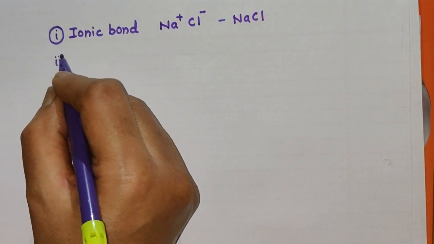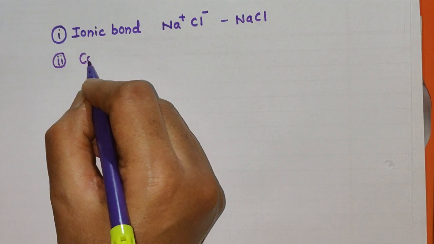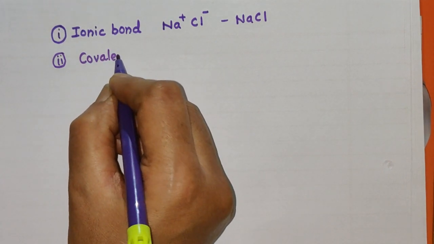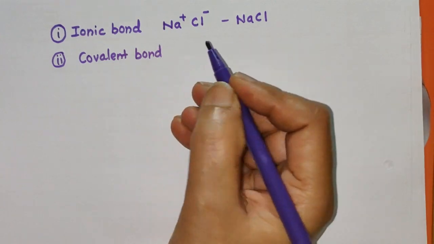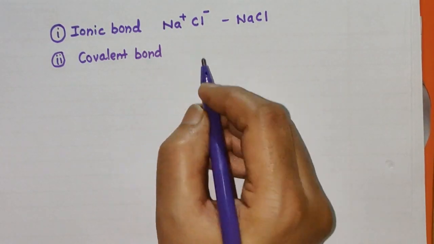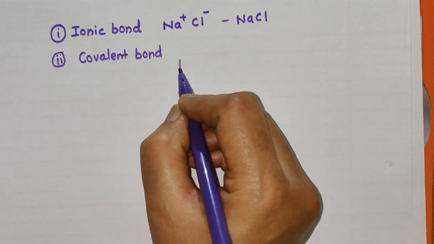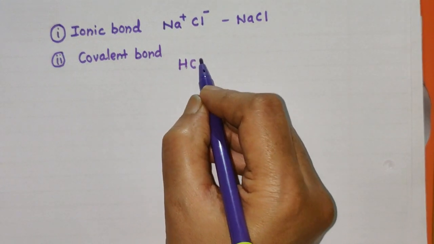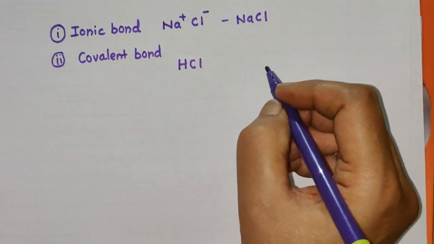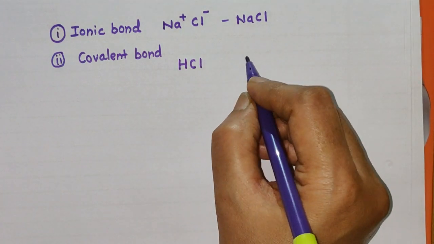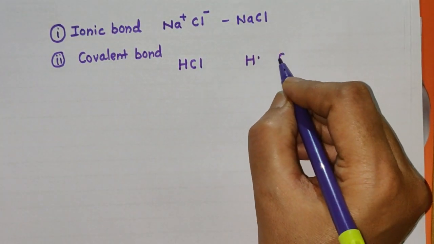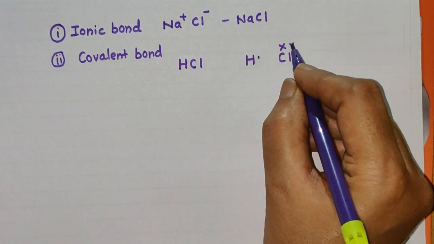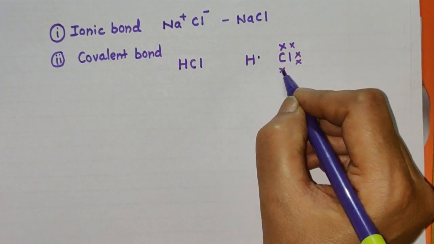Now the second type of bond, that is called as covalent bond. How covalent bond is formed? Due to the sharing of pair of electrons. Now the example, simple example we shall take, formation of HCl molecule. How HCl molecule is formed? Hydrogen has one electron in its outermost shell and chlorine has 7 electrons in its outermost shell.